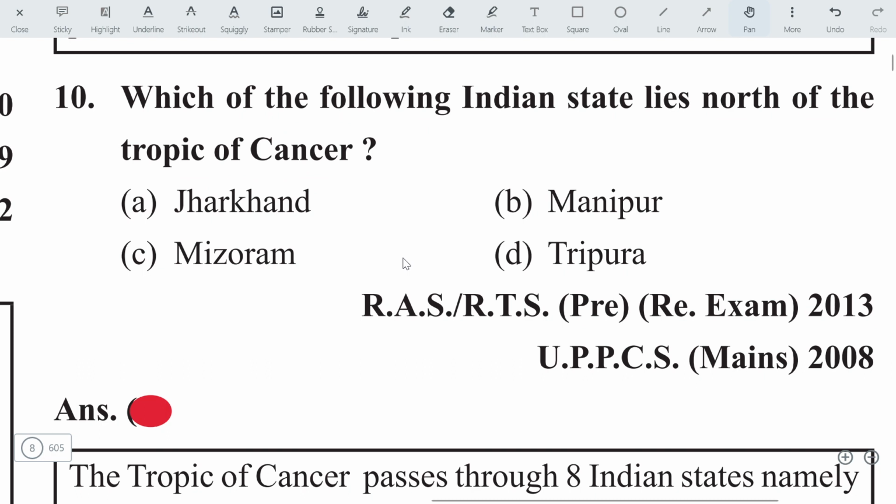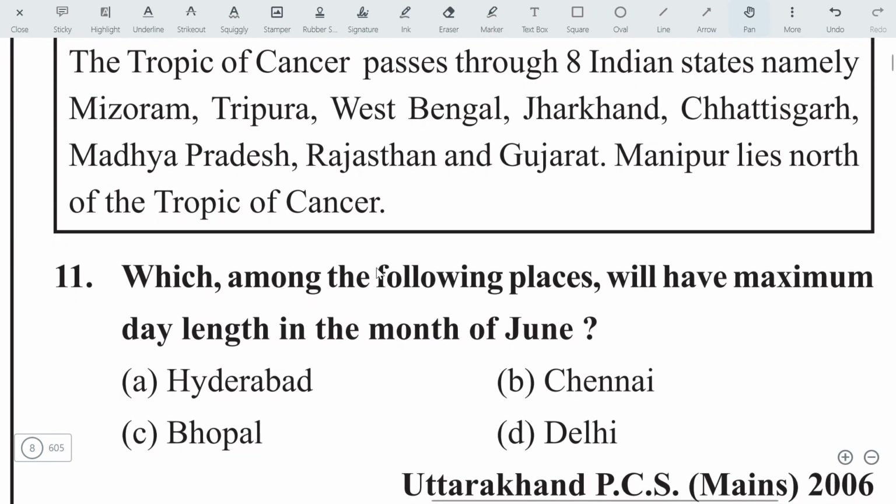Which of the following Indian states lies north of the Tropic of Cancer? So you must know that the Tropic of Cancer divides India equally into two parts. So you must remember which states come north of the Tropic of Cancer and which states come to the south. And also you must know how many states the Tropic of Cancer passes through. So the answer will be Manipur. Actually, the Tropic of Cancer passes through Jharkhand, Mizoram and Tripura. Hence, your answer will be Manipur. Manipur is located north of the Tropic of Cancer. Let's move on to the next question.